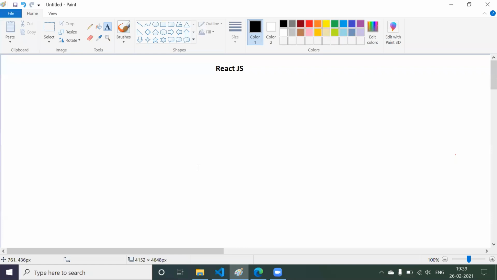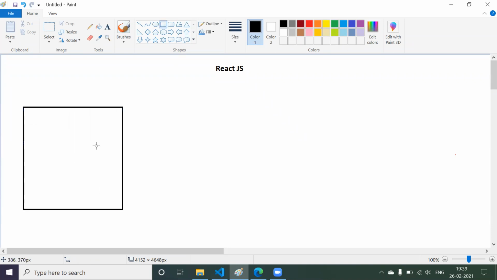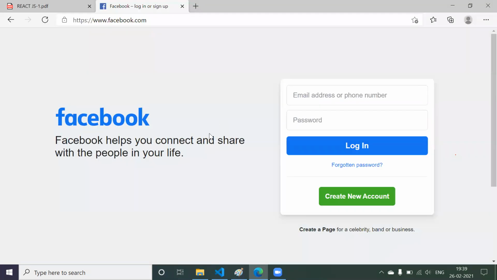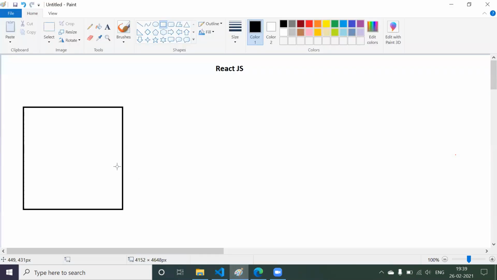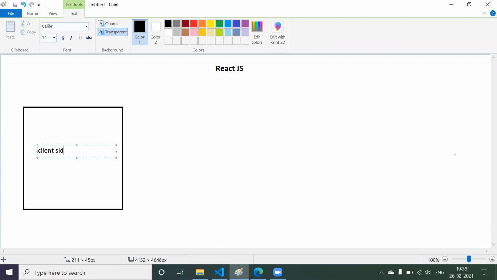Now if you want to build a website, it consists of three parts. The first part is called the client side, where you are going to see your user interface. For example, here we are able to see some text, a login button, and some other stuff. This is what we call a client side application, meaning the user interface. Now if you want to build this user interface, you require some kind of technology, right? Those technologies are called client side technologies. So in web architecture, the first part is client side technologies.